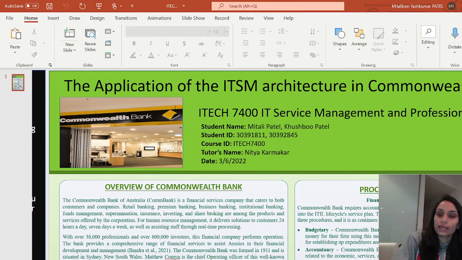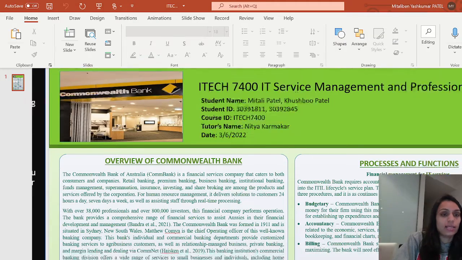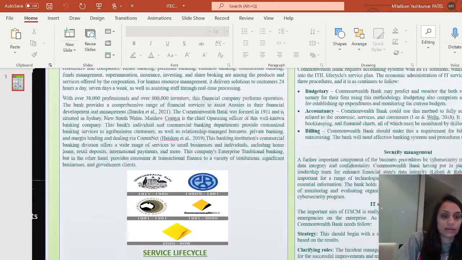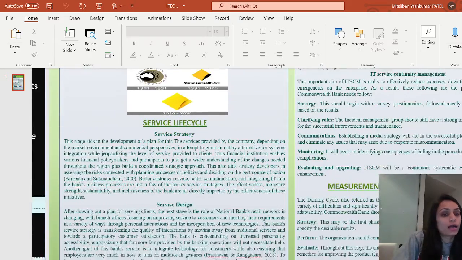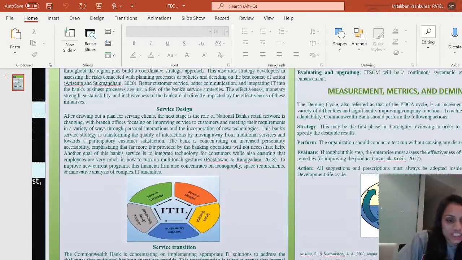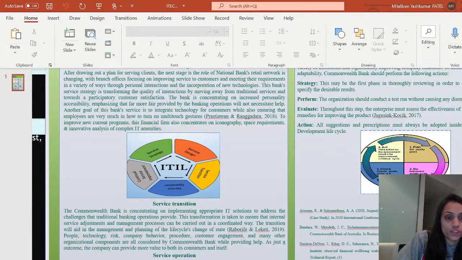Now, here are the service life cycle stages. Here are 5 types of service life cycle: service strategy, service design, service transition, service operation, and continuous service improvement.